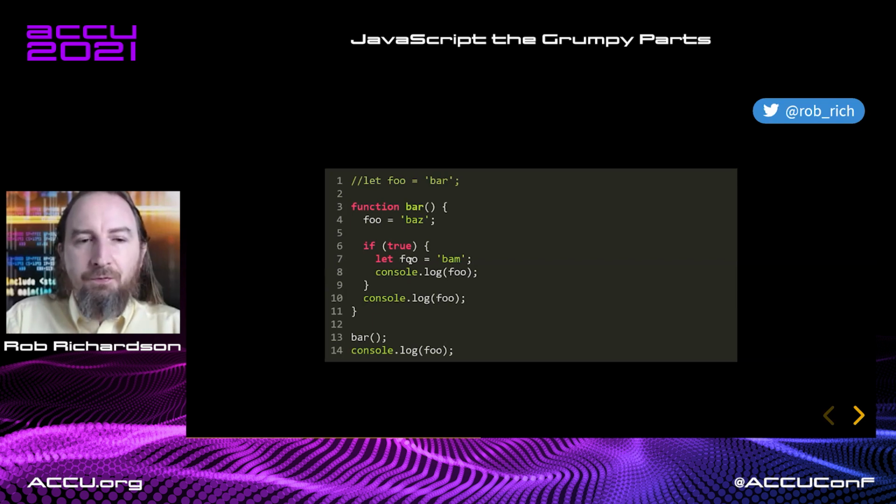We've got this inner foo. We'll set it to bam. We'll console log it. That's bam. We'll console log this foo variable. We'll go look for a variable, and we'll find that same global variable that we defined when we created this line. So bam, and then Baz.